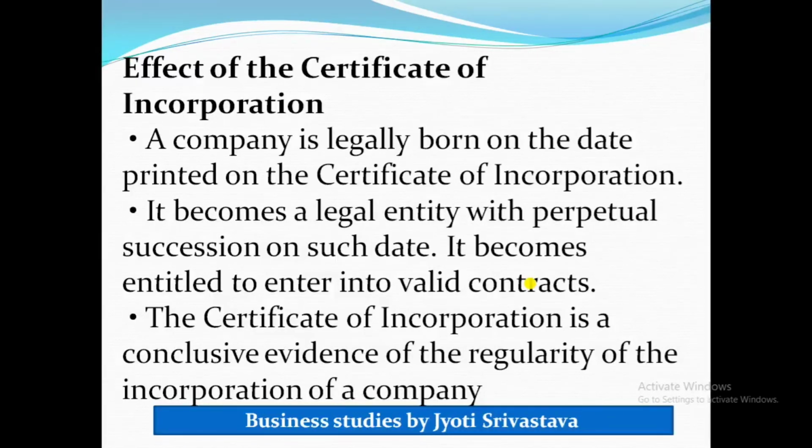The registrar allots the corporate identity number to a company, and it is very similar to the Aadhaar card. Nowadays we have to link everything via Aadhaar card. So like Aadhaar is personal identity, the certificate of incorporation is the company's identity. This certificate of incorporation is conclusive evidence of the regularity of the incorporation of the company.